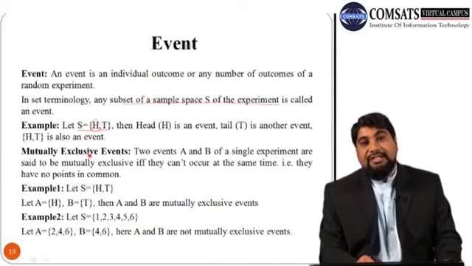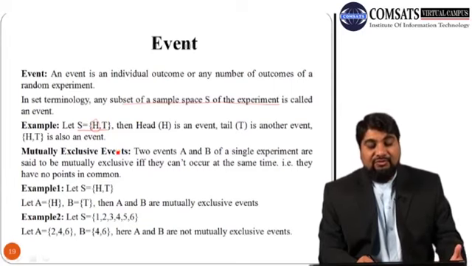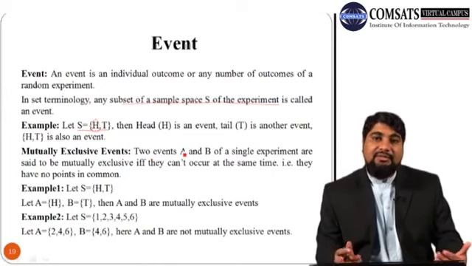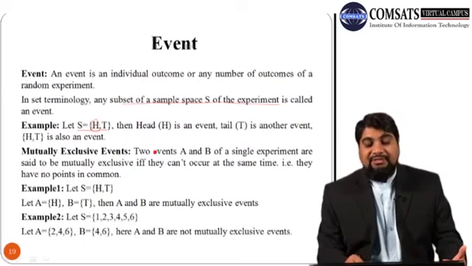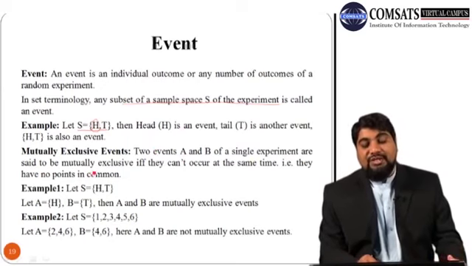So next, mutually exclusive events. These are different types of events. Mutually exclusive means they have nothing in common. Two events A and B of a single experiment are said to be mutually exclusive if and only if. IFF means if and only if, which is usually used in mathematics.